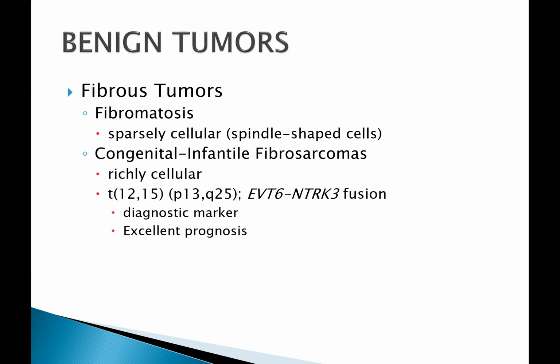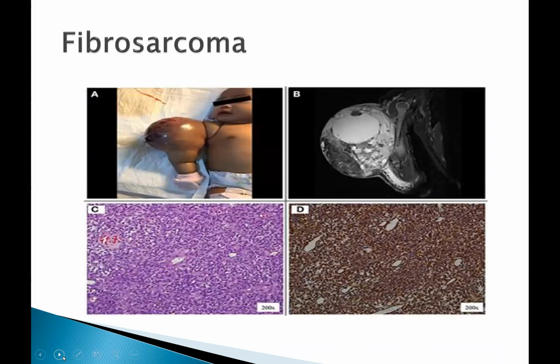Among soft tissue tumors, the ETV6-NTRK3 fusion transcript is unique to infantile fibrosarcoma, making it a useful diagnostic marker. I have added an example of a patient diagnosed with such disease.